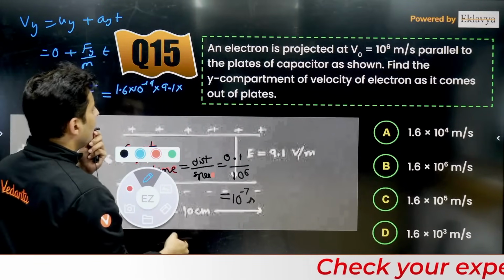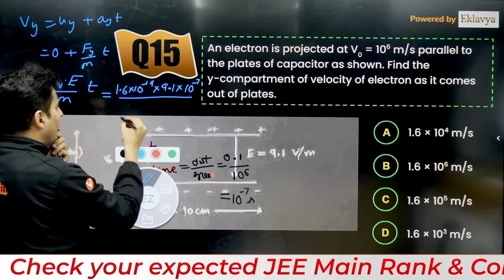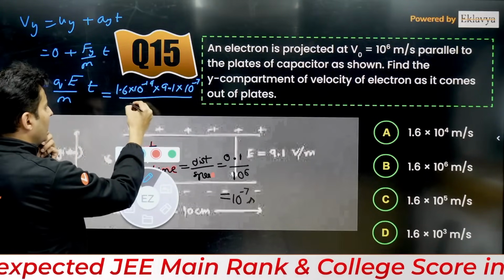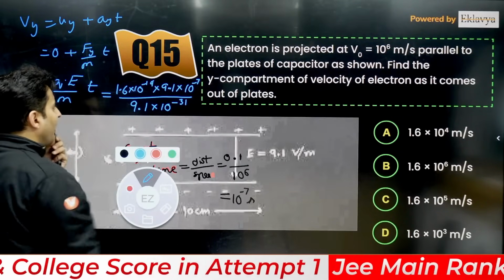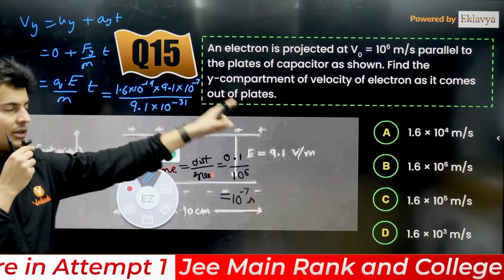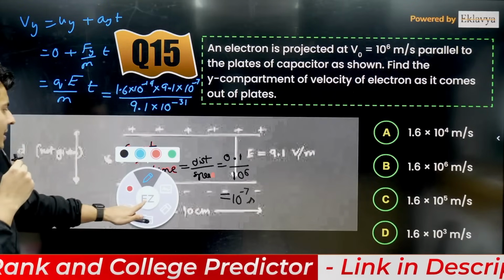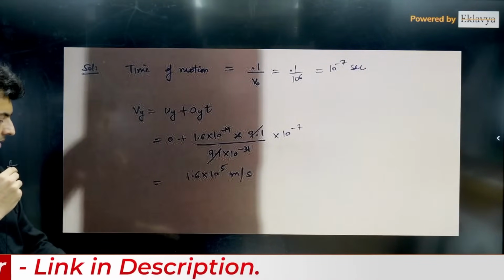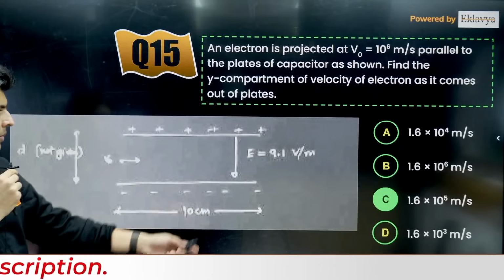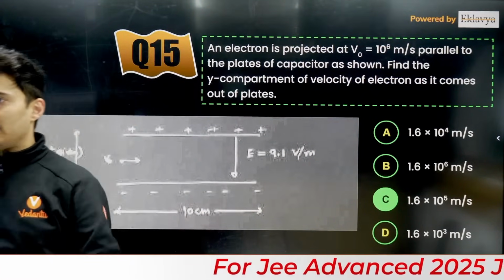Time, is the time given? Yes, we found it out, 10 to the power minus 7. Whole thing divided by mass. The mass of an electron roughly is 9.1 10 to the power minus 31. So solving this, you are going to get the final answer. And the final answer comes out, if I'm not wrong, 1.6 10 to the power 5 meters per second.